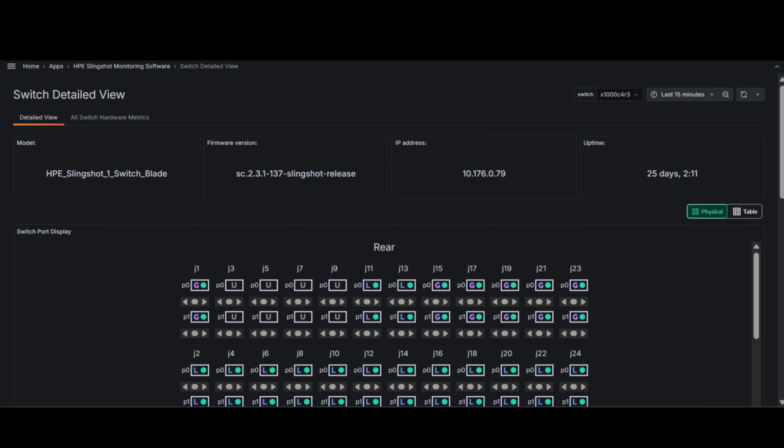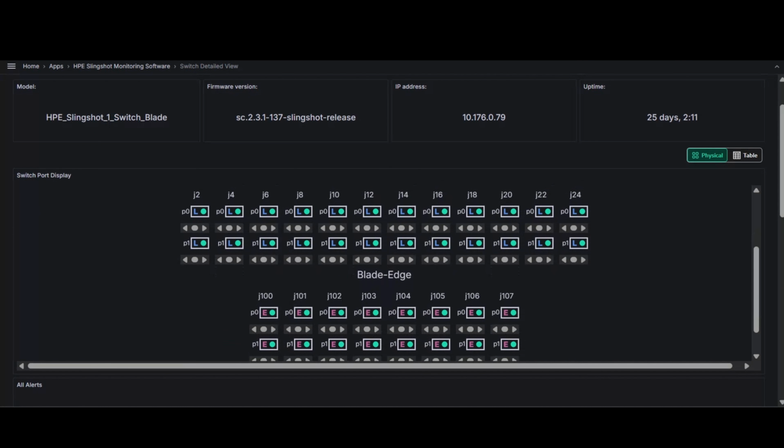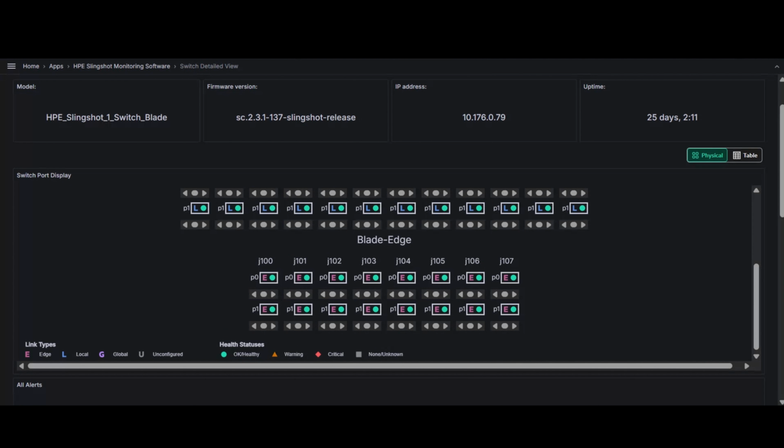Now that the system administrator has applied the remediation steps, they return back to the switch's detailed view to verify the link status and observe if the link is now up. After reviewing the switch port display, they notice all links are green, healthy, and functioning properly.